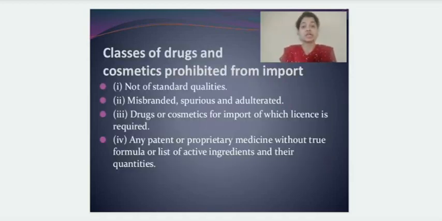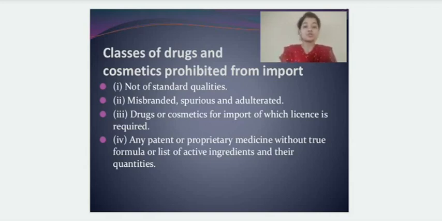Okay students, so the first thing that we need to know is what is the meaning of import. Import is bringing certain things into our territory from outside, and those things can be anything. They can be goods, drugs, chemicals, anything.